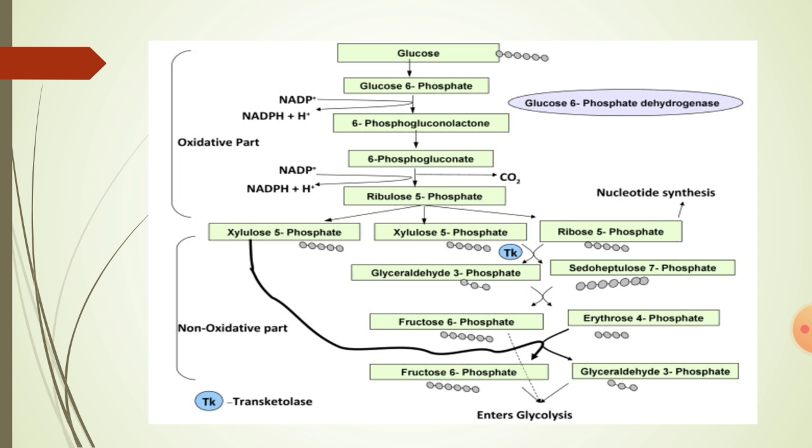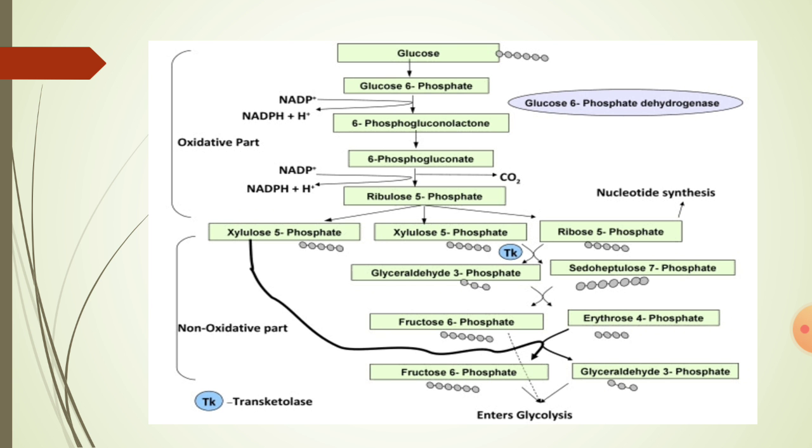Thus, hexose monophosphates are involved in the formation of hexose molecules. Hence, it is called hexose monophosphate shunt. Thus, these glucose 6-phosphate molecules enter into the glycolysis.